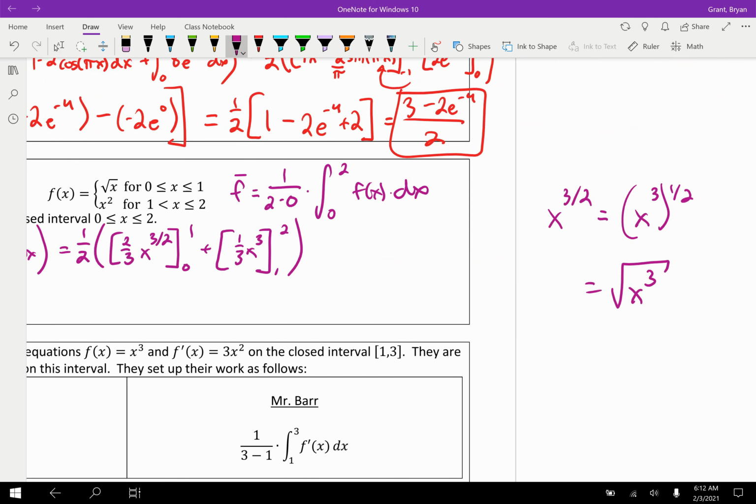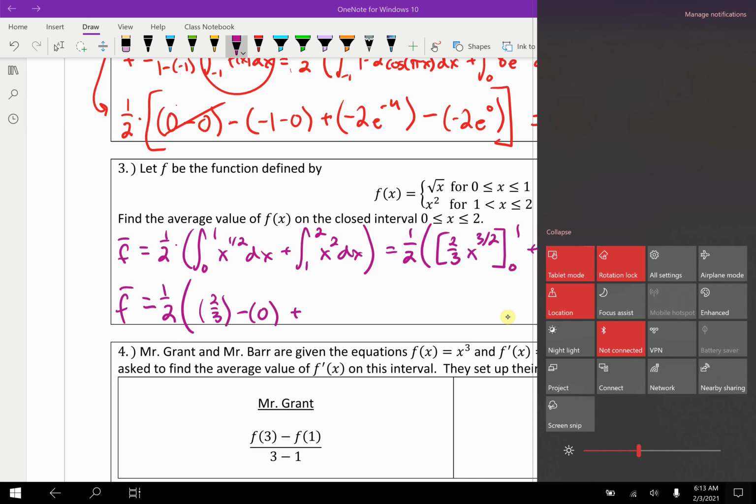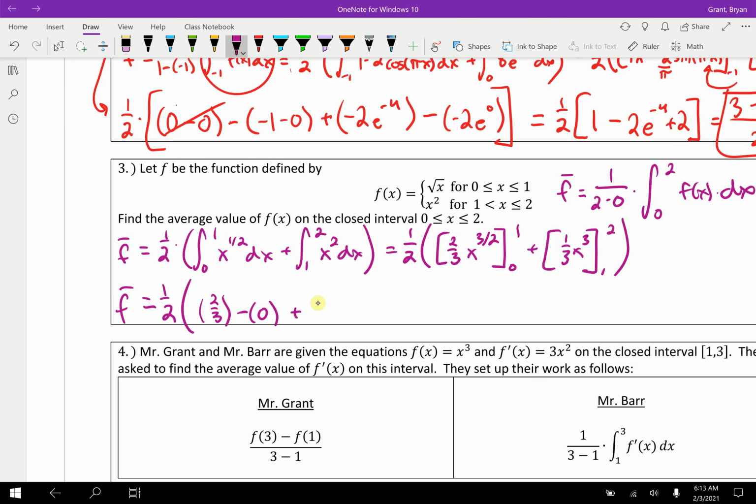It turns out to matter much less in this problem because we're just substituting in 0, and any root of 0 is 0, and substituting in 1, and any root of 1 is 1. But it's always nice to remember. So as I go through here then, we continue this out. We still have the 1/2 out front, and now we start evaluating. We substitute in 1. 1 to the 3/2 is 1, but then there's a 2/3 still hanging out. Minus, then we substitute in 0, which is 0. Add in the next one. Now we substitute, and we get some kind of uglier numbers. 2 cubed is 8. 8 divided by 3 is 8/3. Minus, then we substitute in 1, which is 1/3.